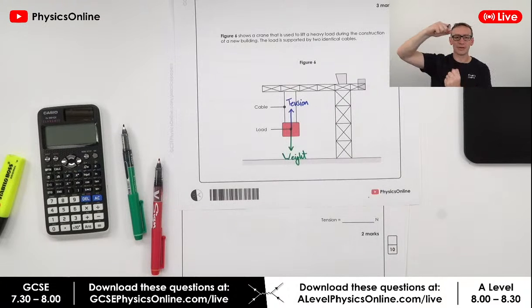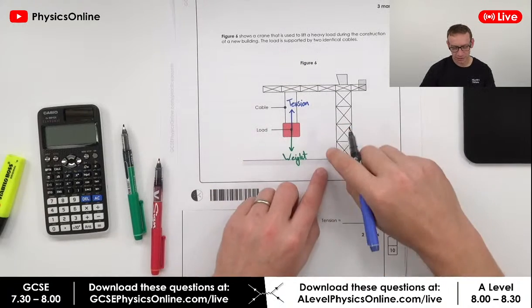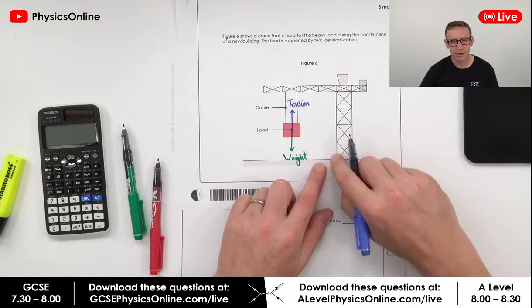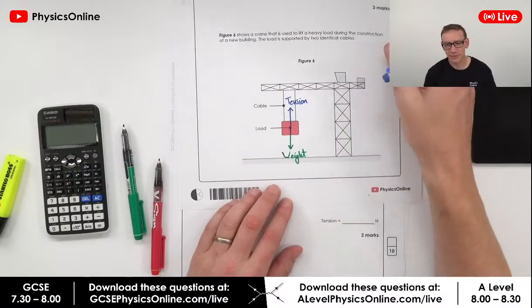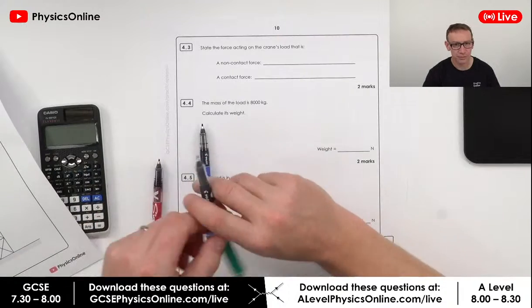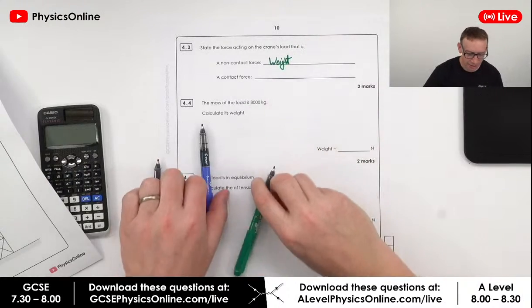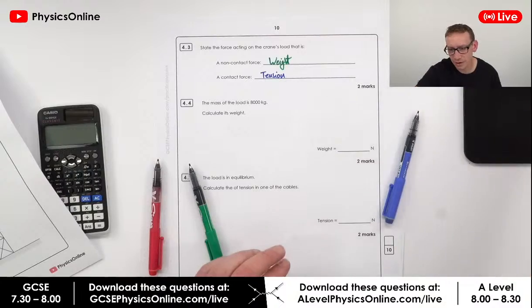It's a bit like if you had a spring and you pulled a spring, it would be under tension. We've got tension in the cables. It's not upthrust because we only have upthrust in fluids like water. It's not a normal contact force because this isn't on the desk. If the load was on the ground, you'd have a normal contact force acting upwards. But at the moment, it's the tension in the cables. So looking at this, the non-contact force is the force where there's not things in contact, and that's the weight. And the contact force is the tension in those cables.